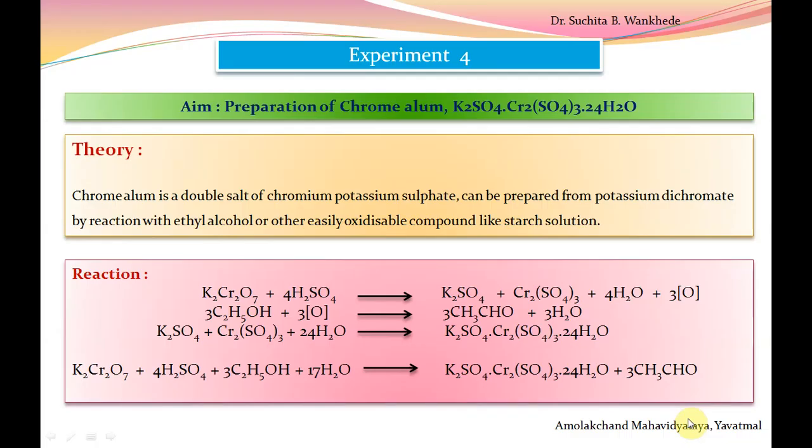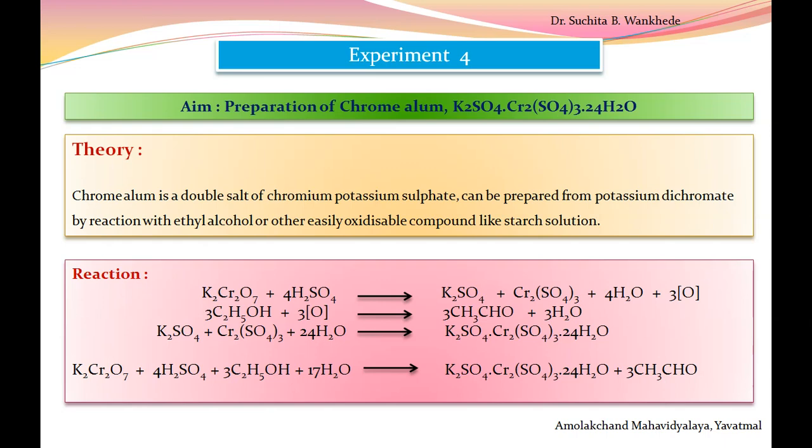Hello dear students. Now in this video today we start experiment number 4. In this demonstration the aim of our practical is preparation of chrome alum. Its molecular formula is K2SO4·Cr2(SO4)3·24H2O.